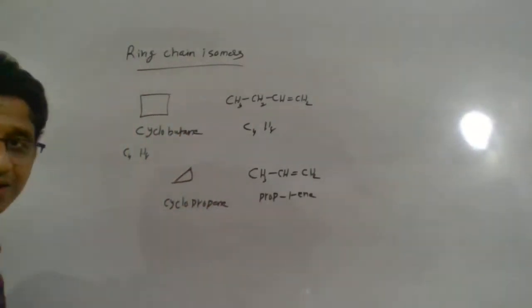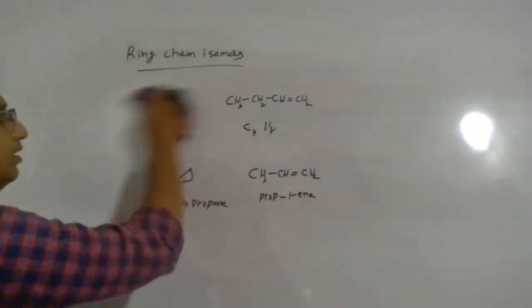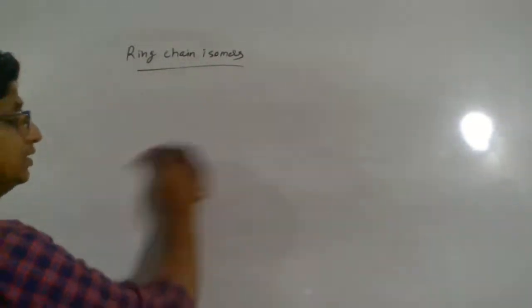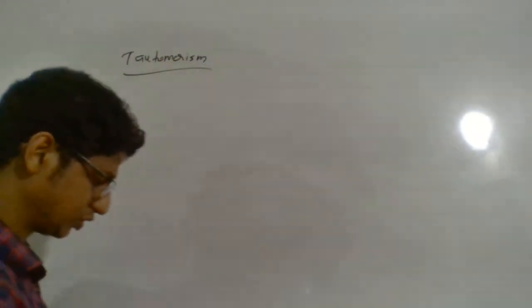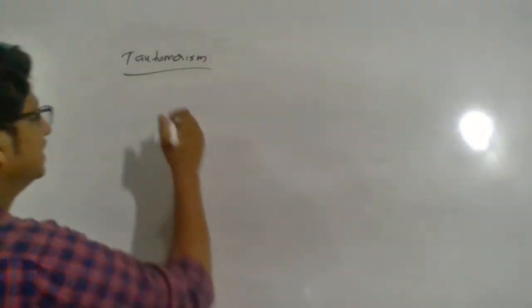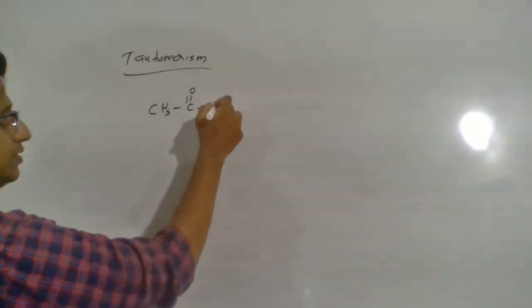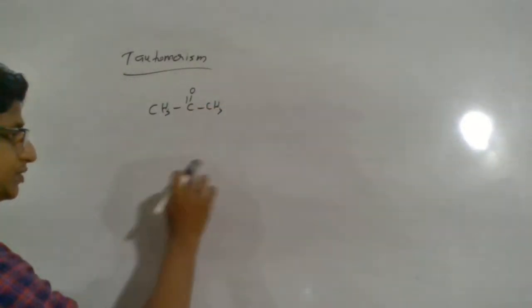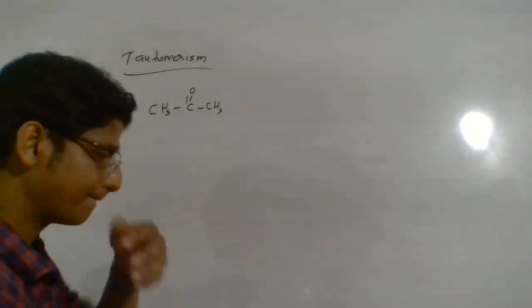Now, another isomerism we have done. What is next? The last one, tautomerism. So how can you define tautomerism? Let us check. CH3COCH3. This we know. This is propanone or acetone. If you want to specify, you can say 2-propanone.